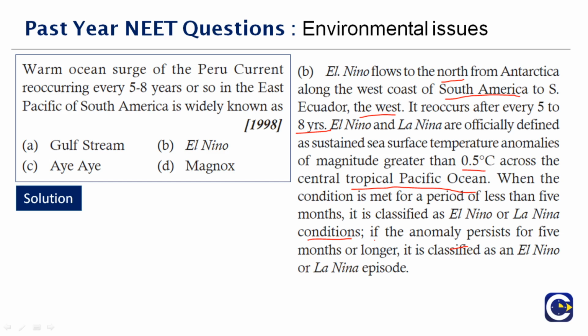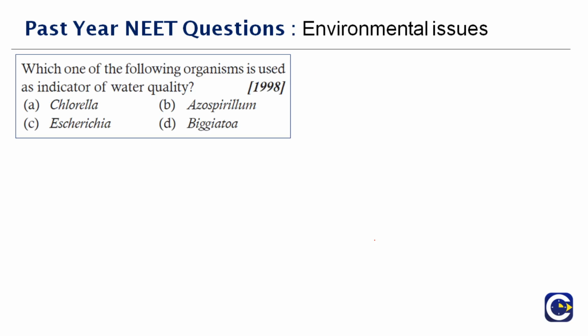Don't get confused, just understand what they are asking here. If the recurrence is 5 to 8 years and it is towards the East Pacific of South America, it is called El Nino or La Nina, which is option B. Next question here.